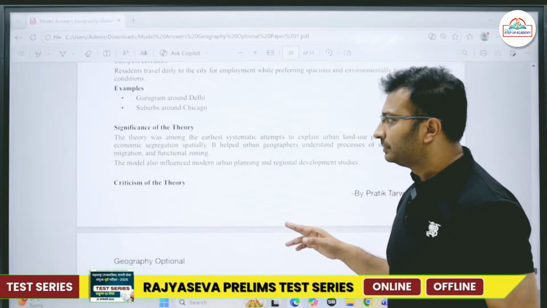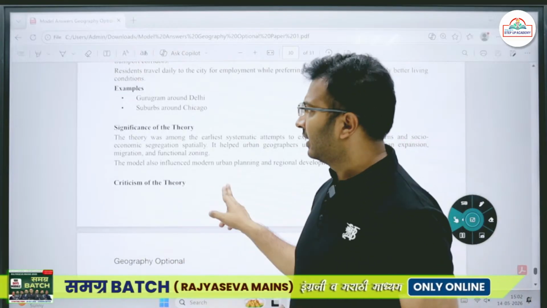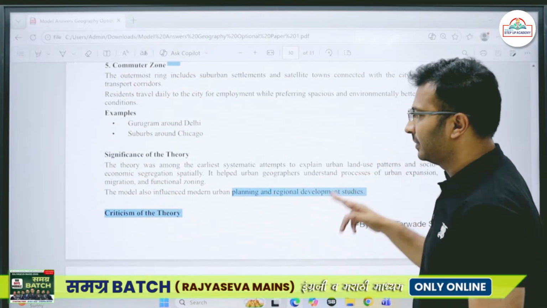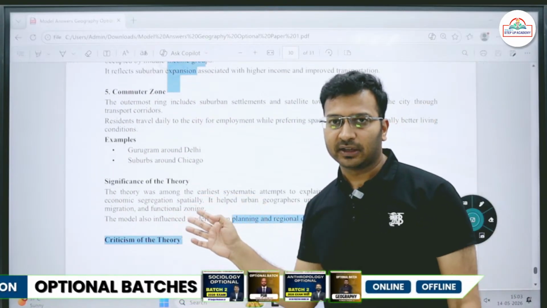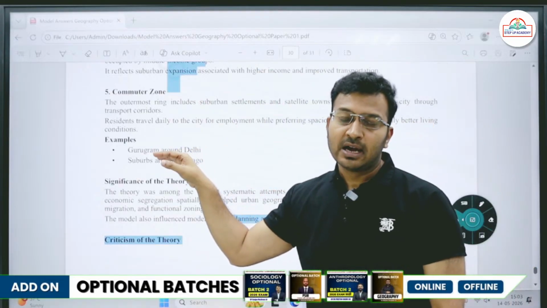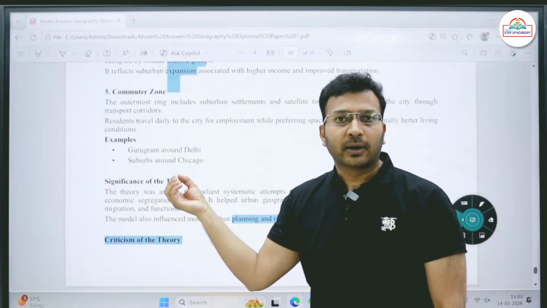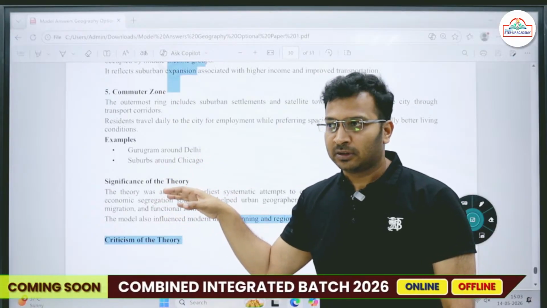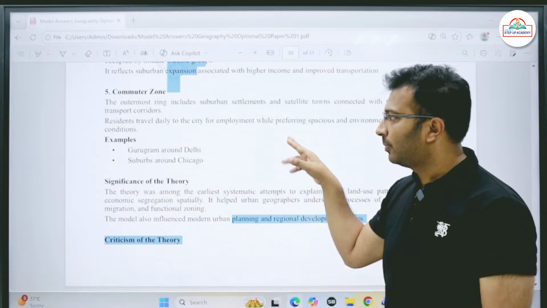Okay, so this theory, the question that was asked was to explain, so write some significance. This theory, given in 1925, no doubt had some drawbacks, but it was quite useful for urban planning. Nowadays we see urban planners focusing upon such areas.